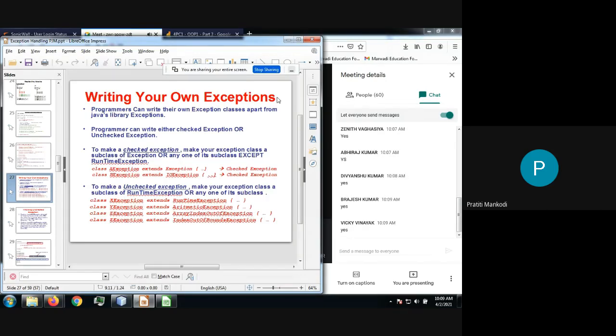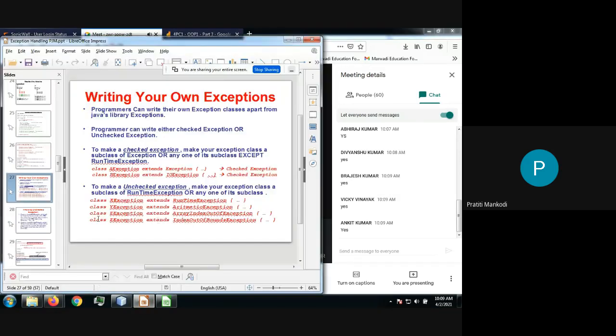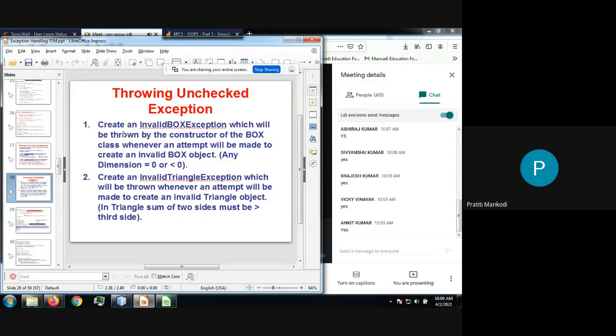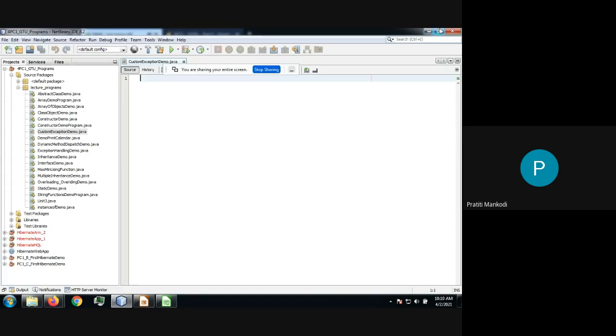Yes. Now let us understand the same situation which we discussed yesterday, that we are supposed to create an InvalidBox exception which will be thrown by the constructor of the Box class whenever an attempt is made to create an invalid box, where any dimension is 0 or less than 0. Yeah, a user type exception. So let me create a program for you.